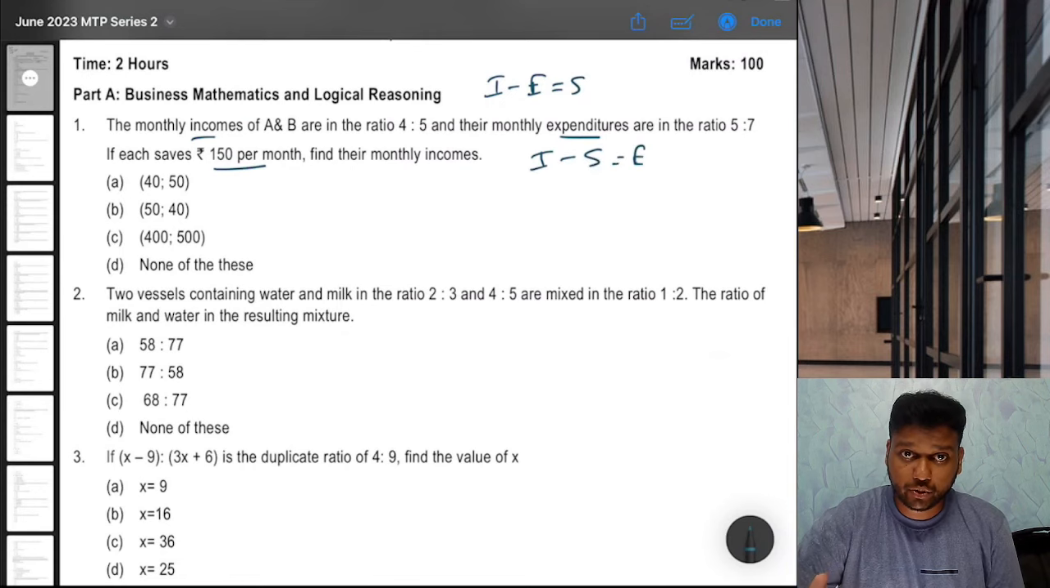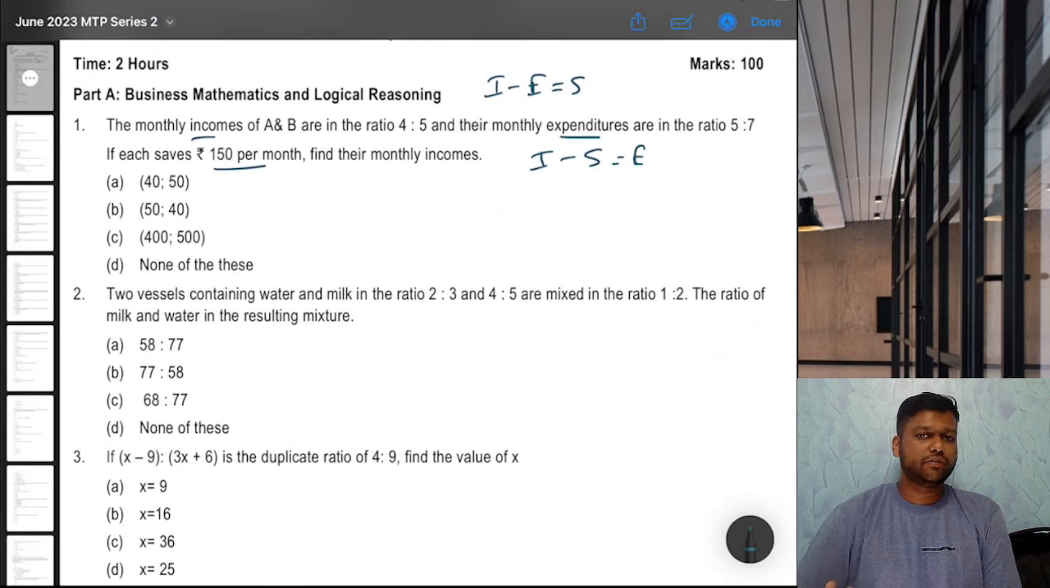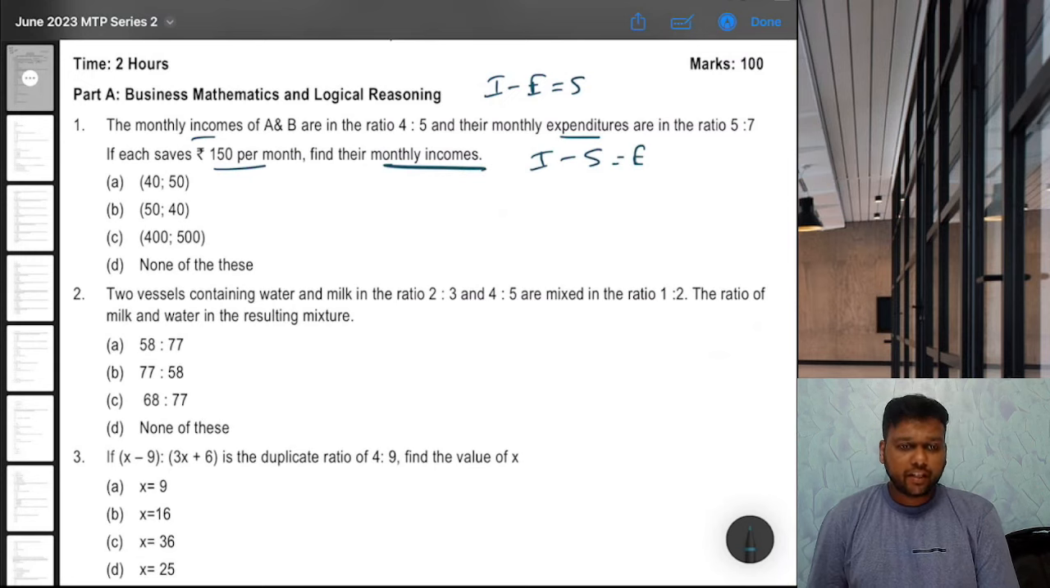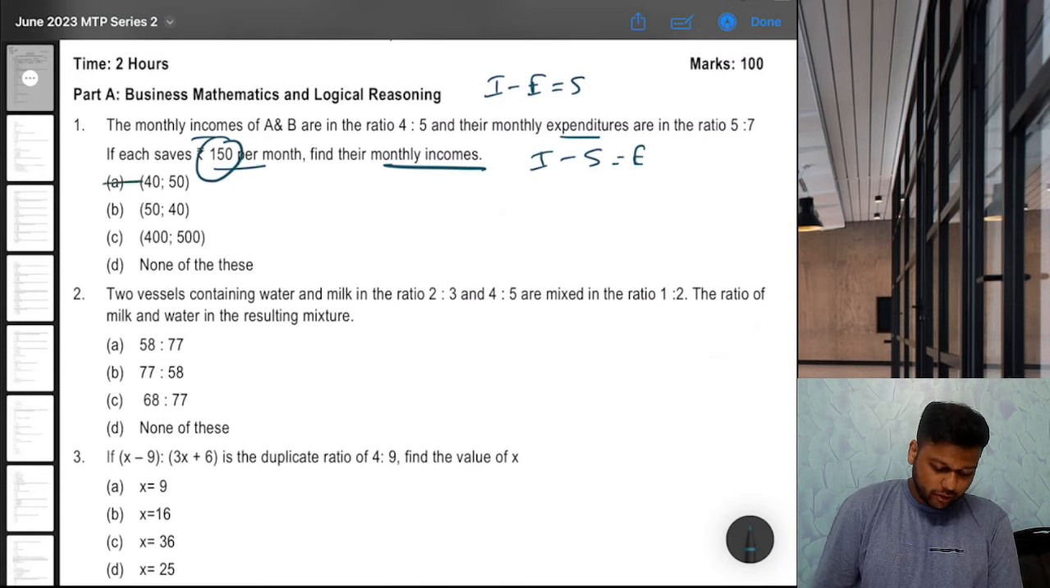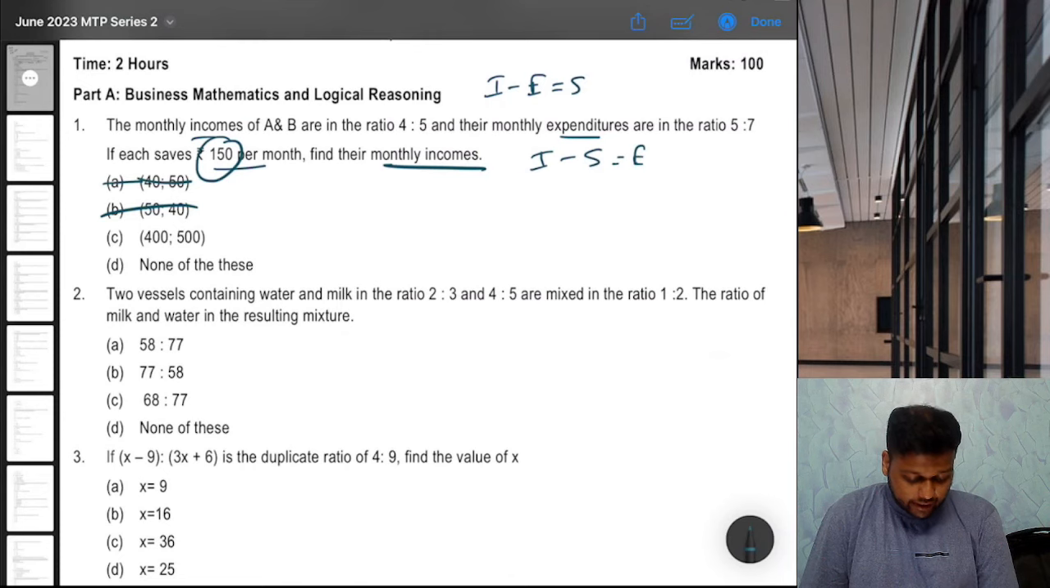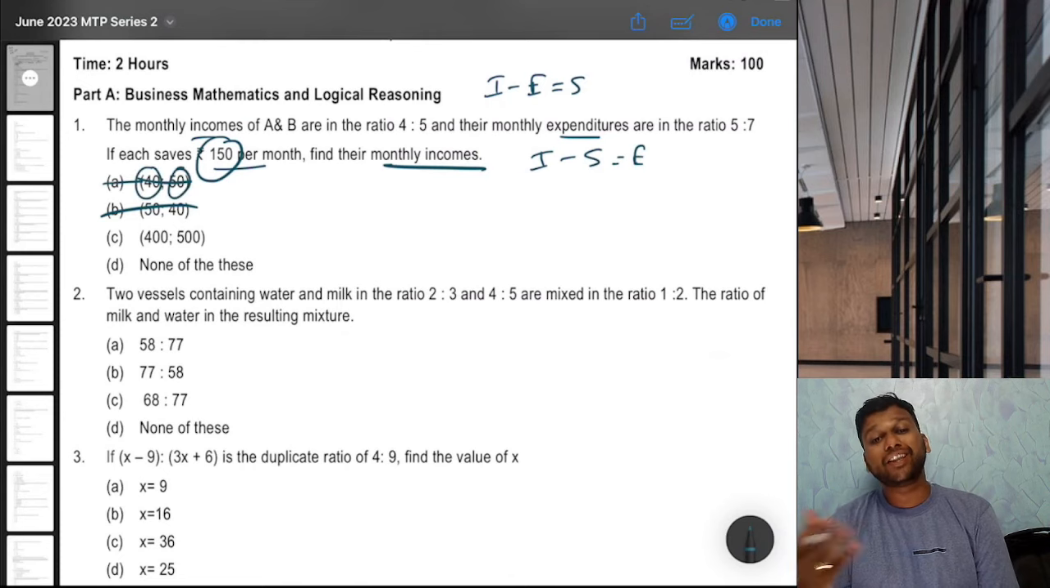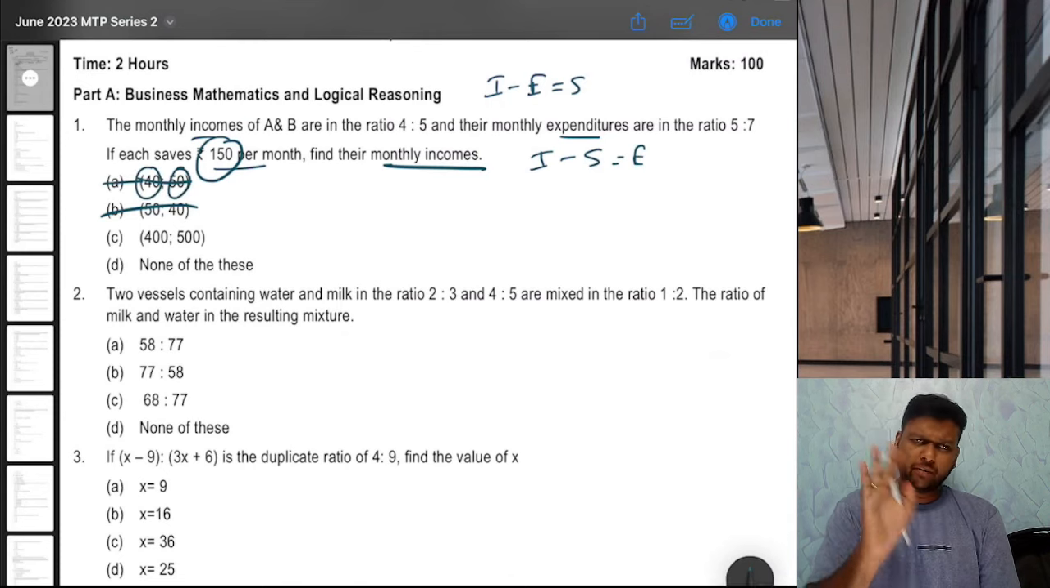Now we can form a ratio, an equation and solve, but we don't need to, because we want their monthly income and they are saying 150 per month saving. So obviously A and B cannot be the answers. Why? Because if they are earning 40 rupees and 50 rupees, how can they save 150 rupees? So A and B are not the answers.